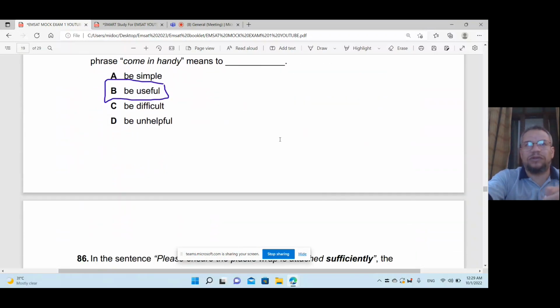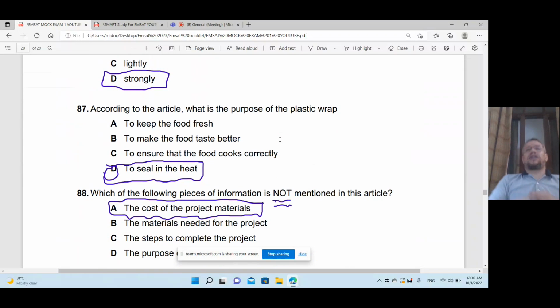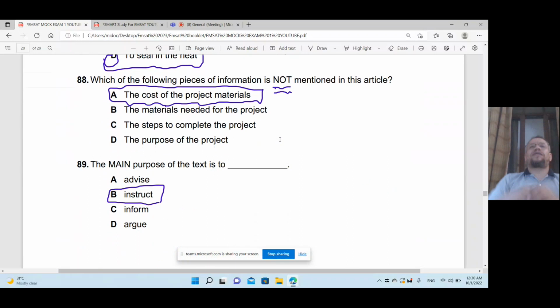No, be useful. In the sentence, please ensure the plastic wrap is attached sufficiently. Sufficiently means strongly, because I need to use the plastic wrap to prevent air from entering the bottle. So this is strongly. Yes, that's right. According to the article, what is the purpose of the plastic wrap? To seal in the heat, okay? To prevent the air from entering. That's right.